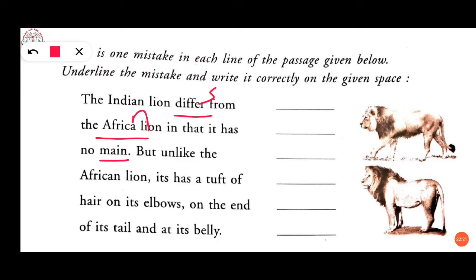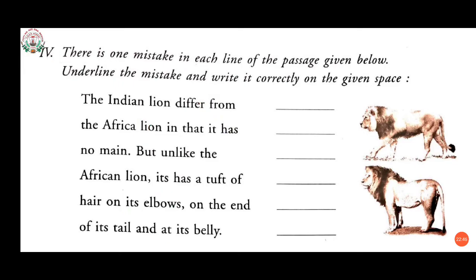But unlike the African lion, it has a tuft of hair. It has a tuft of hair on its elbows, on the end of its tail, and on its belly.